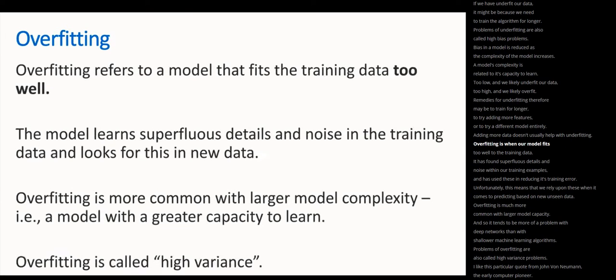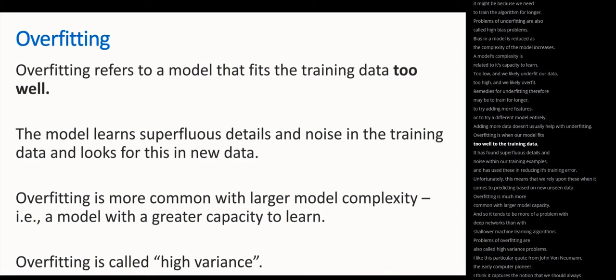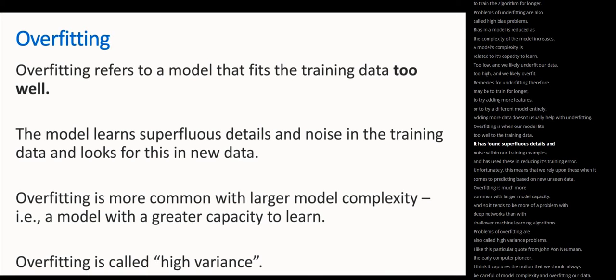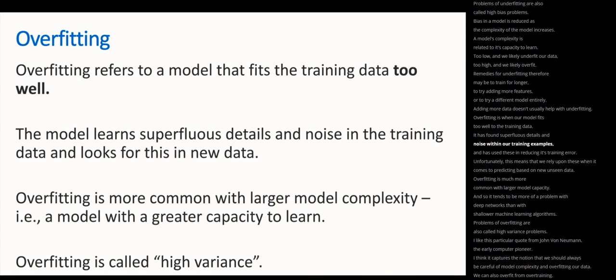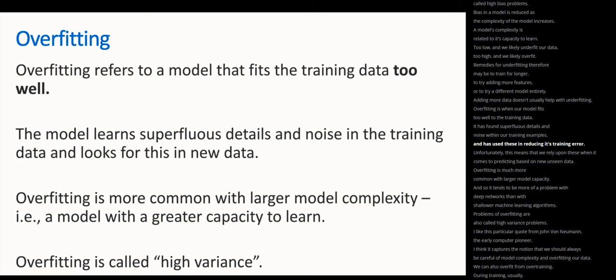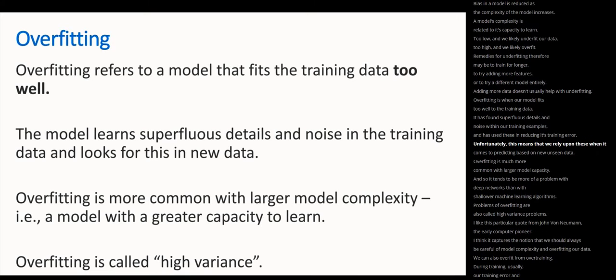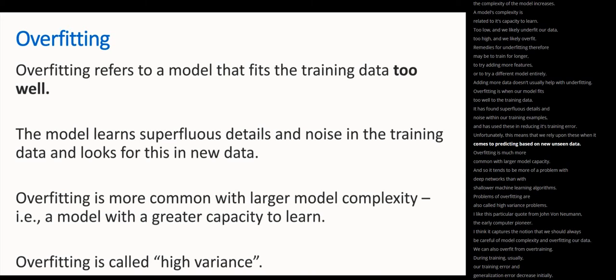Overfitting is when our model fits too well to the training data. It has found superfluous details and noise within our training examples, and has used these in reducing its training error. Unfortunately, this means it will rely upon these when it comes to predicting based on new, unseen data.